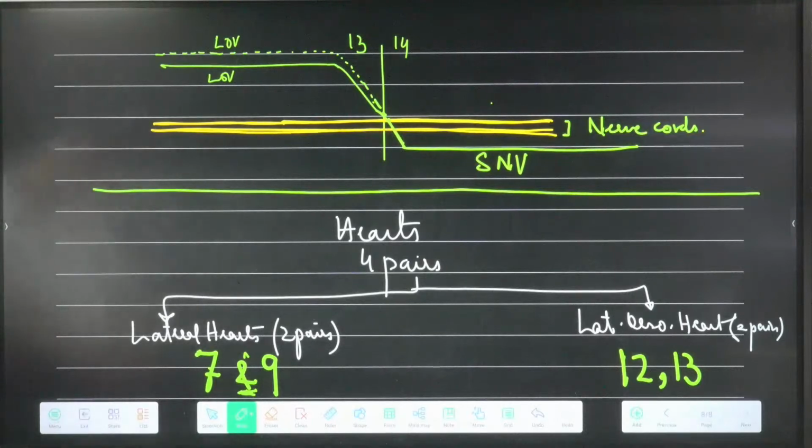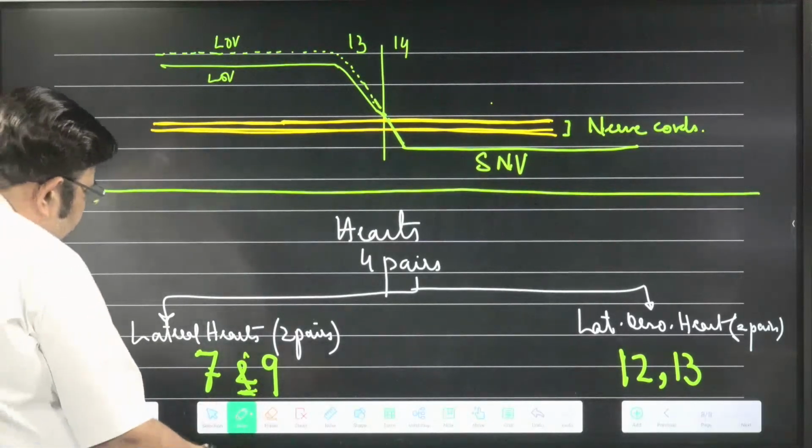7, 9 lateral hearts, 12, 13 lateral esophageal hearts, they are again two pairs. One pair is in 12th, one pair is in 13th. Lateral hearts, one pair in 7th and one pair in 9th. And well, bachcho, that's all about the hearts.